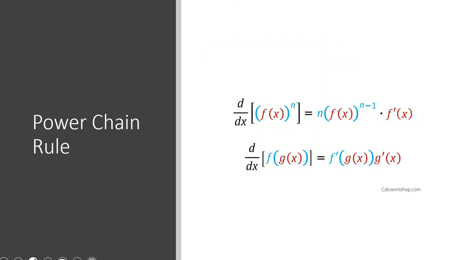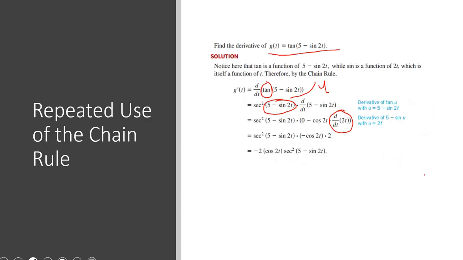There's another variation of the chain rule called the power chain rule, which we actually just used in our previous example where we had f of x is equal to (x minus 1) squared. These two things are saying the exact same thing. It's just that the top one deals with when your outside function has an exponent, like in our practice problem, and the bottom one is just a more generic version of the chain rule, where you may not have an exponent, for example, with the previous problem here.